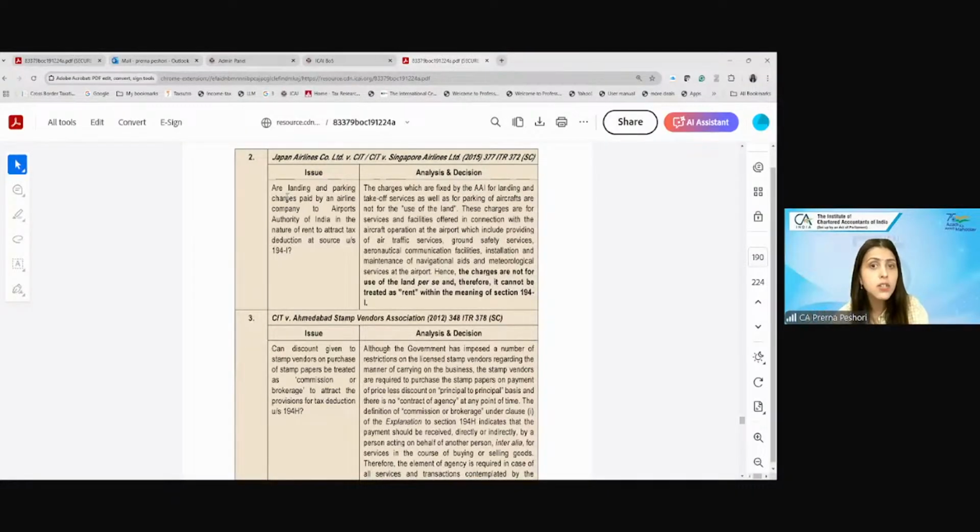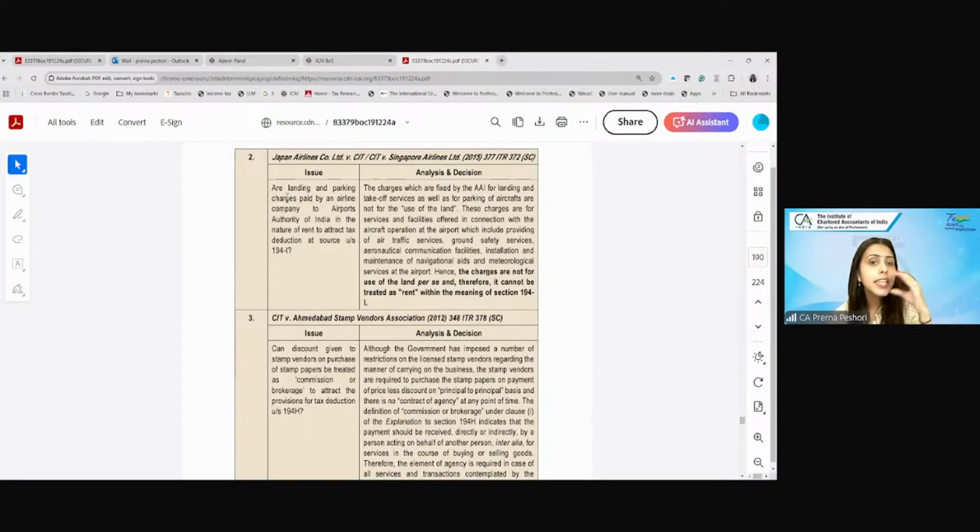The ground safety services, the aeronautical services, the installation of the navigation systems in the plane sometimes, information about the weather update, how is the weather in that particular area, because if there are a lot of winds, they may just hit or they will not be able to land properly. So in that case, it is important that these services are provided, and for that these landing and parking charges are paid. So the landing charges is not only for the plane coming down. Therefore, these charges are not for the use of land only.